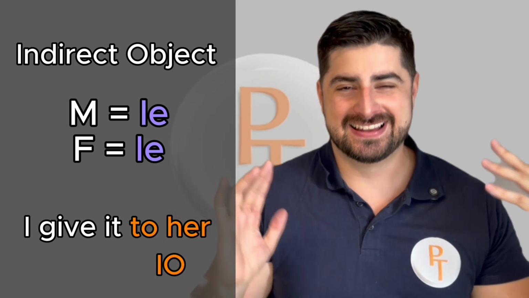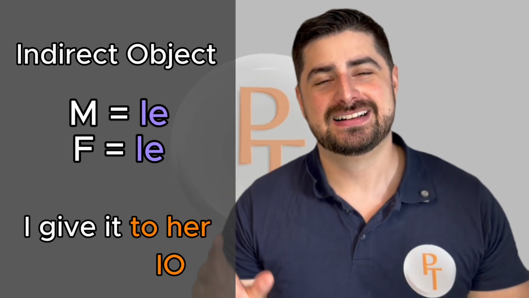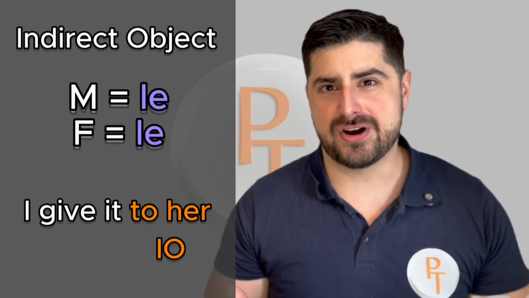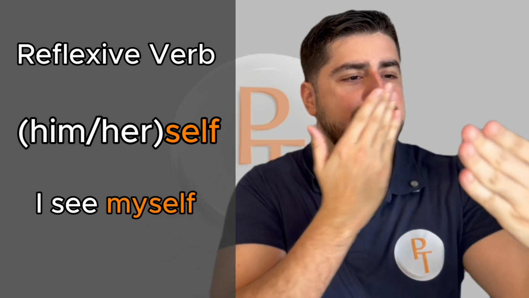But there's gonna be one more rule. When it's a pronominal verb or reflexive verb, what is that? Just like the word says it, reflection. When the action of the verb is reflected towards yourself instead of being transitive towards something else or towards someone else, you do it to yourself. Something like, I see myself, okay, like in the mirror, my reflection, that's why it's called reflexive verb.